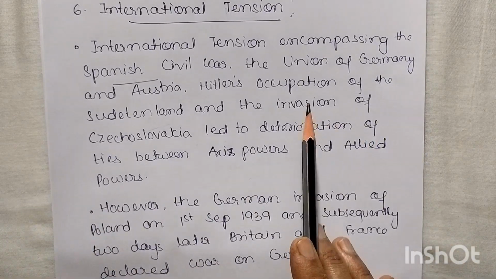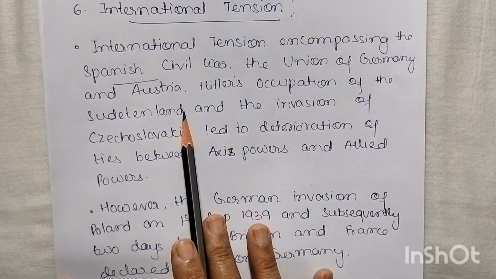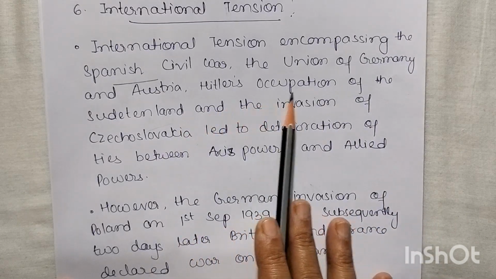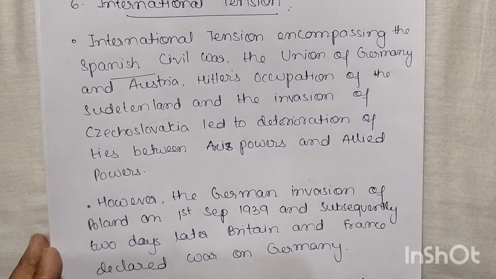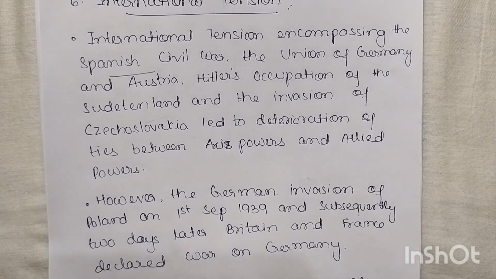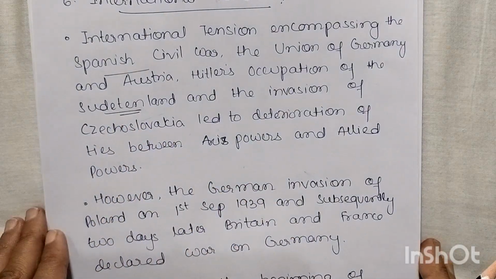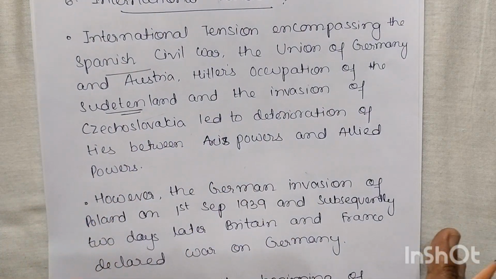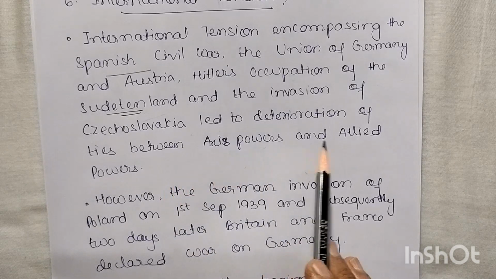So what happened? The unification of Germany was done by Hitler. Not only this, he also occupied Austria. Moreover, Hitler occupied the Sudetenland. Right now it is a part of the Czech Republic. It was a territory whose majority population was ethnically German. So Hitler occupied this one also, and this led to the deterioration of ties between the Axis power and the Allied power.